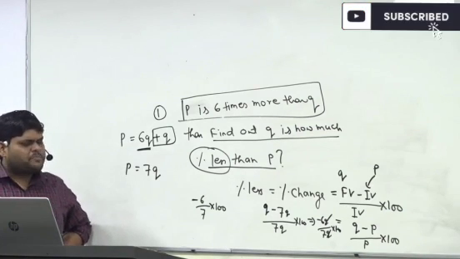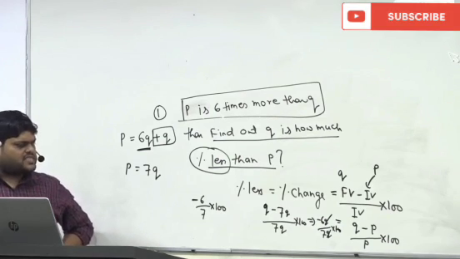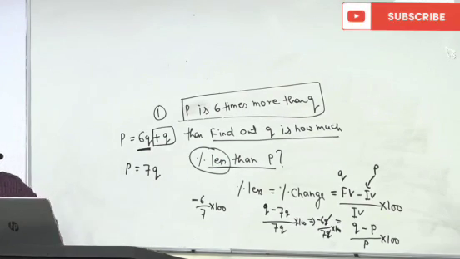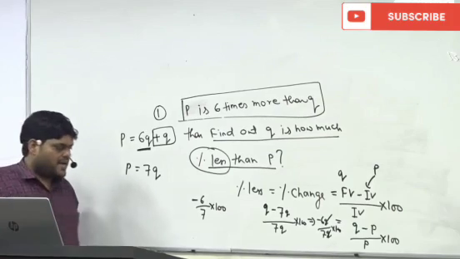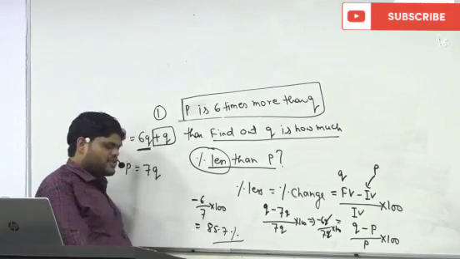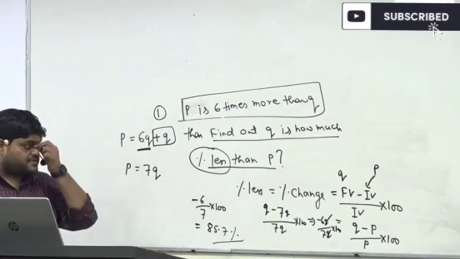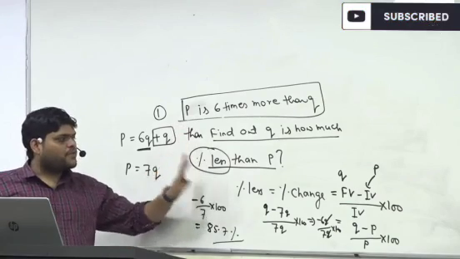around 85 point something, 85.7 I think. 1 by 7 is 14.28. So if I subtract 14.28, around 85.7 will come. The answer will be 85 point something. You can solve it, you can find out the answer. This is the way how to approach a question.